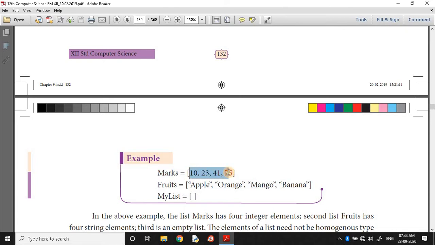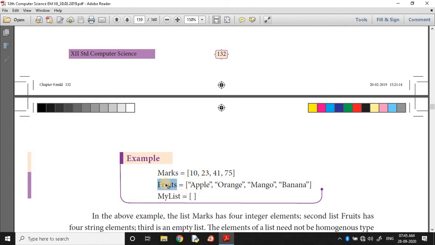That means 4 elements. First element value is 10, 23, 41, 75. So all are numeric values, numeric elements. So indexed by 0, 1, 2, 3 in a positive way. In negative way, -1, -2, -3 and -4, like a string characters. Same, each element's position is indexed, so that is known as index value or positional value.